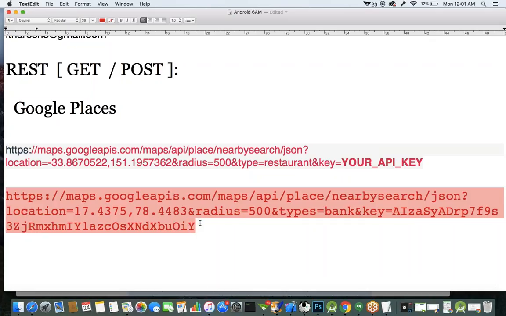Now this Google Places service, we'll see how to call it by using the Retrofit API. We'll see how to call this RESTful URL by using what?